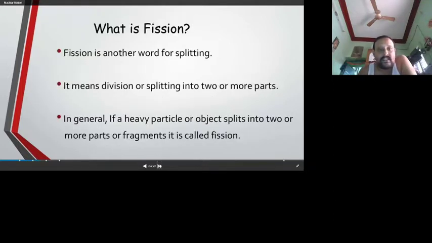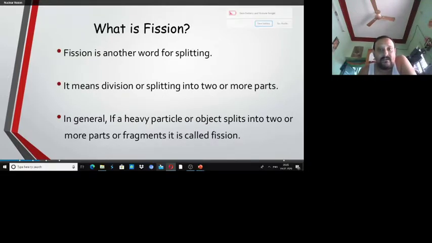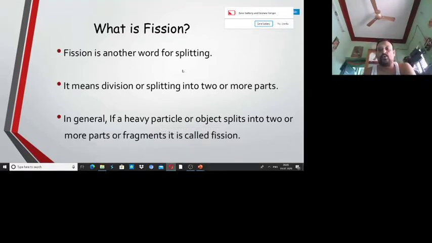So what is fission? Fission is another word for splitting. Literally it means division or splitting, a division into two or more parts. It means the splitting of the parent nucleus into two daughter nuclei. In general, if a heavy particle or object splits into two or more parts or fragments, it is called fission.